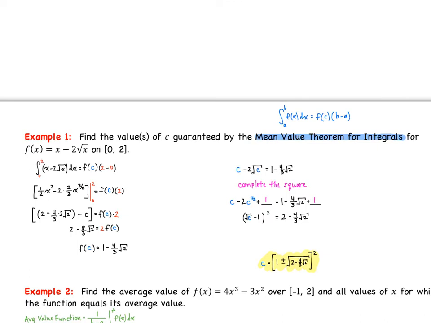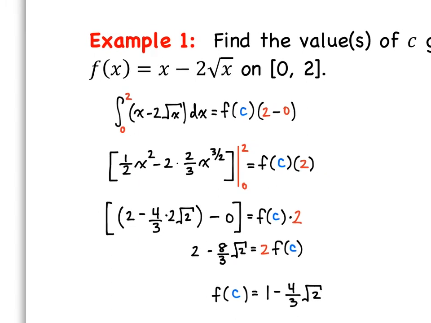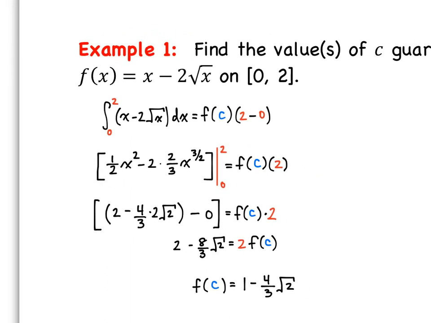The first example says find the value or values of c that are guaranteed by the mean value theorem for integrals for the function f of x equals x minus 2 root x on the interval 0 to 2. So remember, the mean value theorem is this right here. As we do our setup, I'm going to set up our integral using that theorem. So we have the integral from 0 to 2 of f of x is equal to f of c times b minus a. Well, b is 2 and a is 0. So now we're just going to integrate and clean things up.